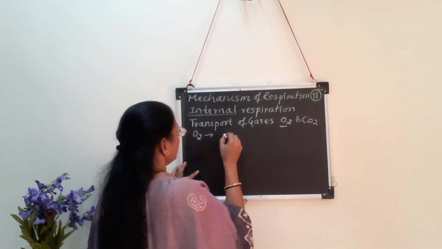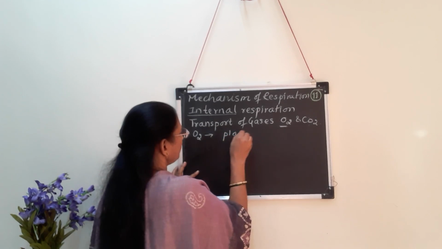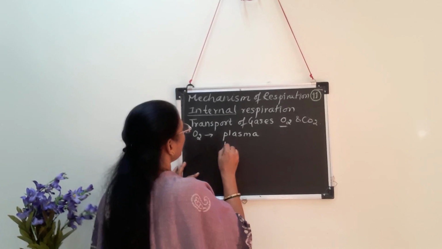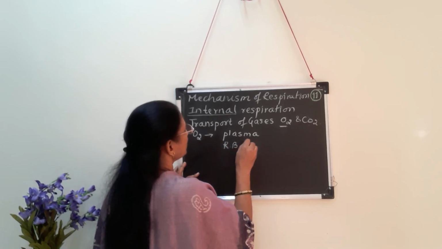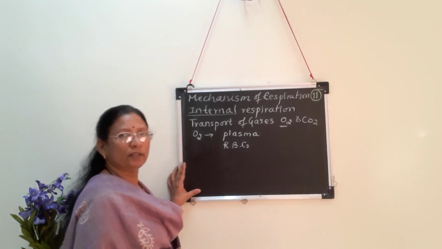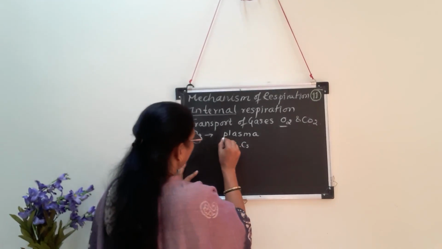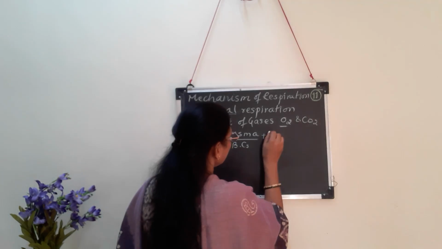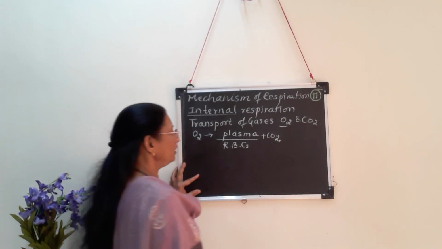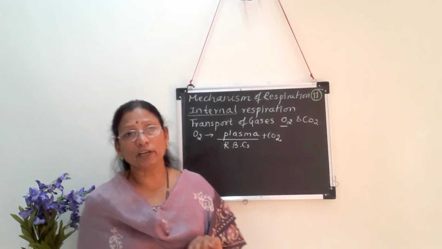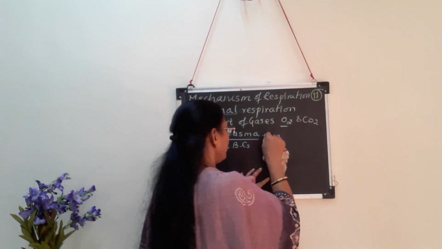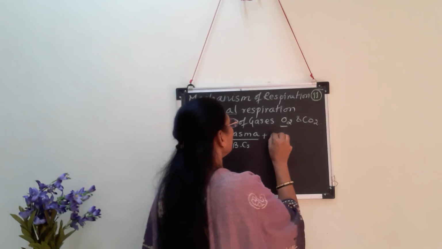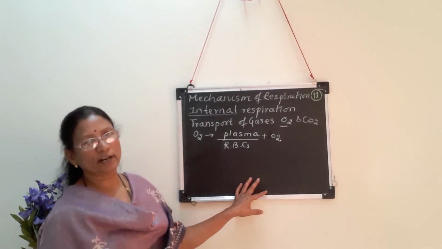These components of blood transporting the oxygen are, first one is the plasma part, that is the liquid part of the blood, and secondly, as we know, it is the RBCs, red blood corpuscles of the blood. Through plasma, how does the oxygen get transported? It is by dissolving into the liquid part of the blood. So through plasma, in the dissolved state, this oxygen can be transported.